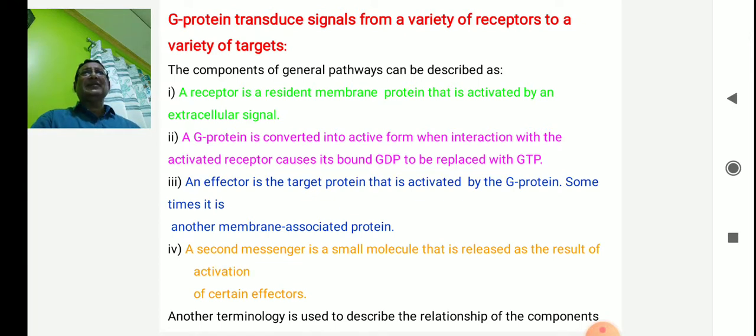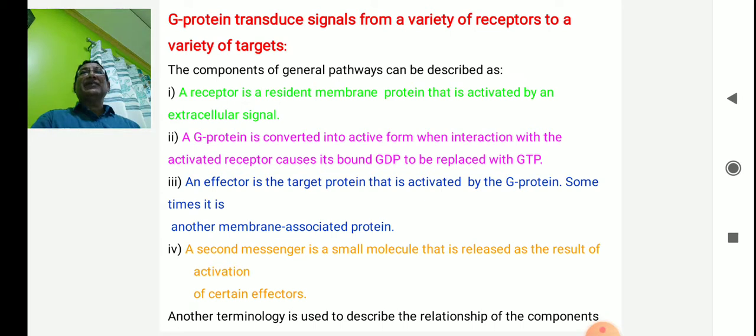So ultimately it will trigger the adenylyl cyclase system, with the active alpha unit along with the GTP. A second messenger is a small molecule that is released as a result of the activation of certain effectors.